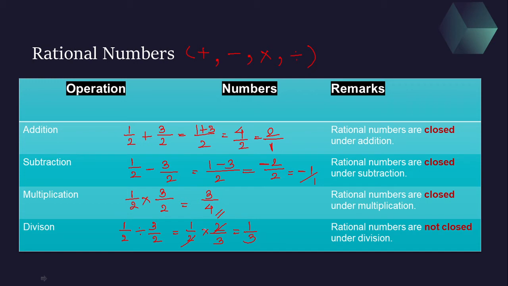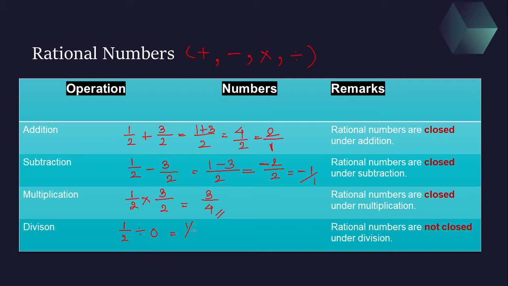You may say, ma'am, after dividing two rational numbers, we got a rational number. So you may comment that the rational numbers are showing the closure property. But children, what about the case where, instead of dividing this way, we are dividing by 0? Simply take 1 by 2 divided by 0.